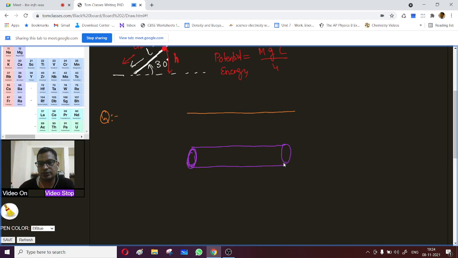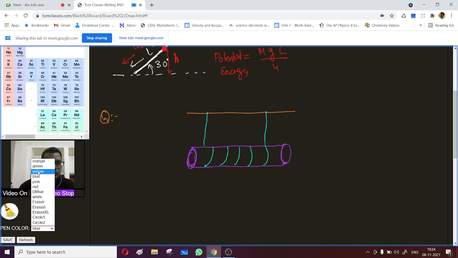So this is the cylinder, and on this cylinder there is a thread which is tied. The thread comes like this and it has been tied on this cylinder.